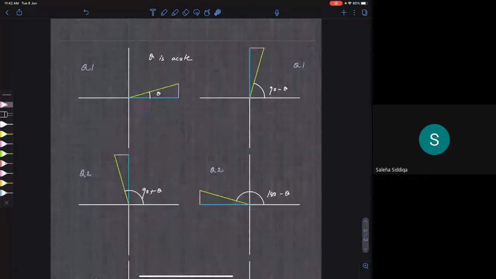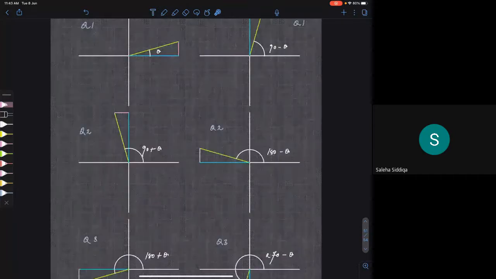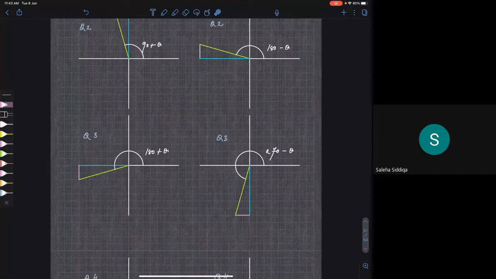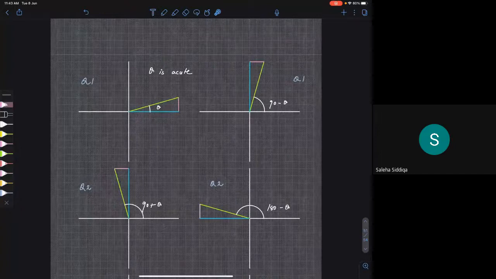So whenever you have angles like 90 minus theta, 90 plus theta, 270 minus theta and 270 plus theta, our triangle is going from the sleeping position to the standing position. That means x will become y and y will become x. Therefore, sine will become cos and cos will become sine. You are getting my point? Okay, very good.